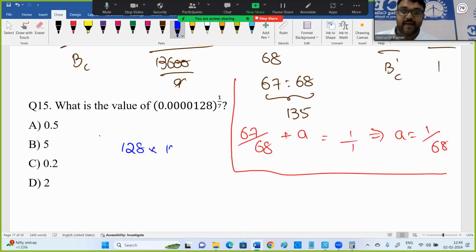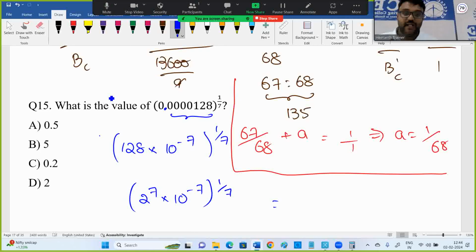And here, 128 into 10 power minus 7, I can write this. After the decimal dot, we have 7 digits. So 128 into 10 power minus 7, whole power 1 by 7. 128 is 2 power 7. Then finally we're left with 2 into 10 power minus 1, means 2 divided by 10, which is 0.2, or 1 by 5, also 0.2 only. This is very easy. Hard, you may expect 30 to 40 seconds only for this question. If they give this question, they give you 30 to 40 seconds.